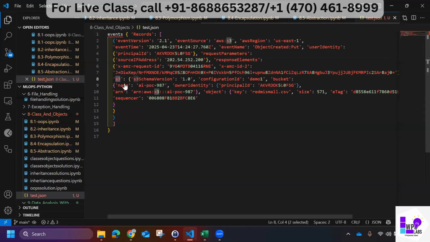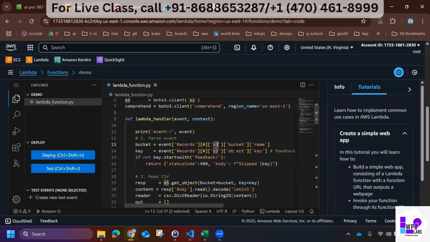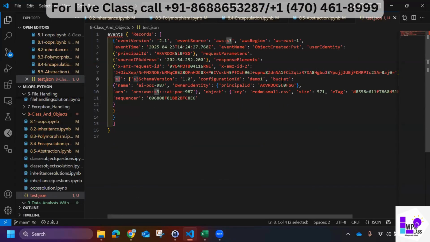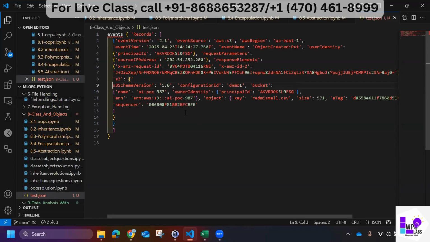Okay, I want to point here to S3, and then the bucket name. Where is the bucket name? In this S3 dictionary, I have a bucket name.